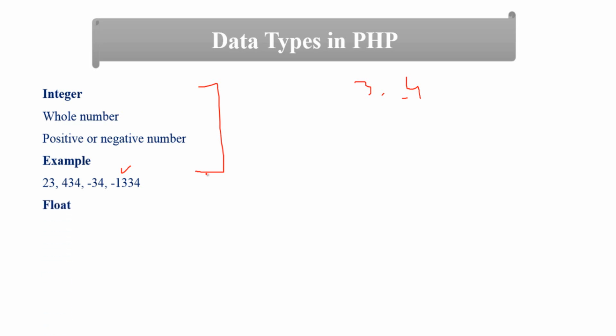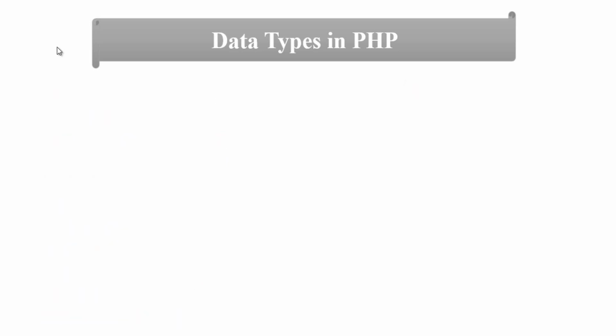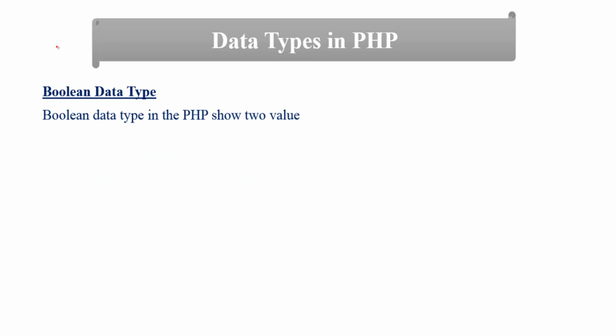Another is float. A float is a fractional number, floating point number, or e-power number. For example, these are different examples of the float data type. About float and integer we will discuss in detail in later classes. Another is the boolean data type. The boolean data type in PHP has two possible values: true and false. So these are the different data types we have discussed: string, integer, float and boolean.